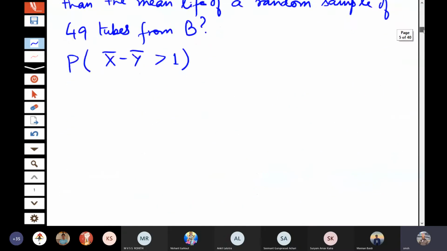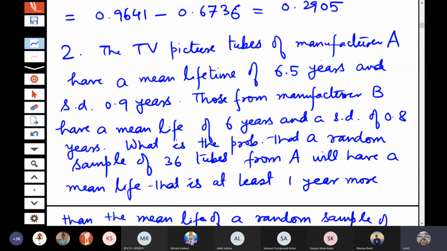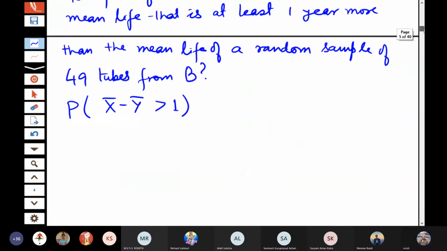So if we look at this problem here, mu1 is 6.5, mu2 is 6, sigma 1 is 0.9, sigma 2 is 0.8. The sample sizes are m is equal to 36 and n is equal to 49.